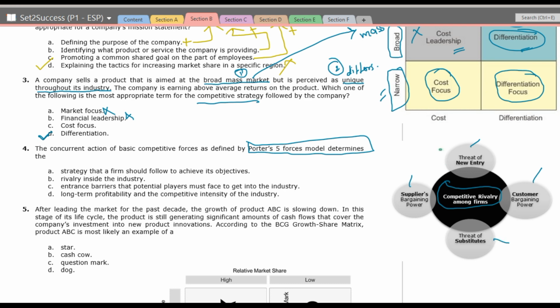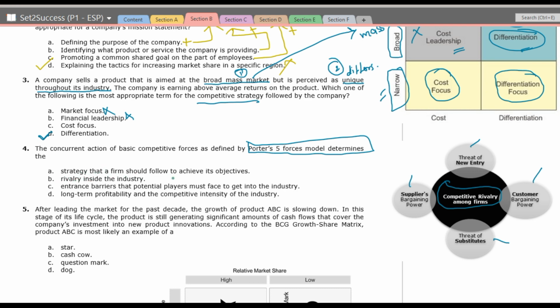So what does this model tell us? Overall, this model helps us to analyze the competitive environment. It helps us to analyze the long-term profitability. It also helps us to understand the industry dynamics. So overall, it helps us to analyze the competition in the industry, to understand the long-term profitability in the industry, and the industry dynamics. Let us now go through the options.